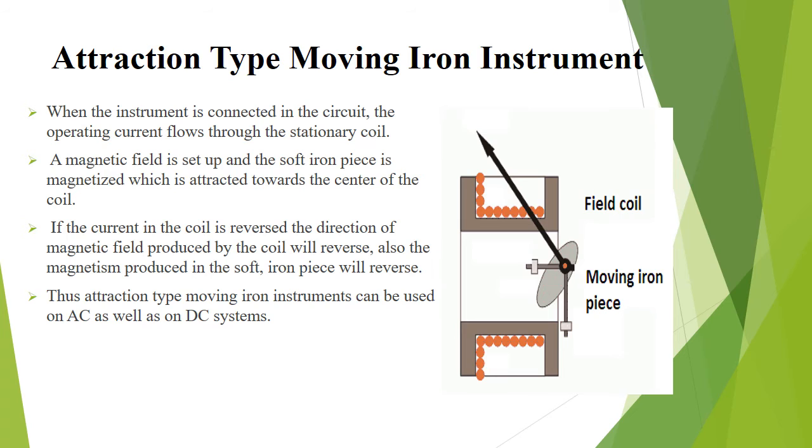Controlling torque is provided by springs. Air friction damping is provided with the help of a light aluminum piston attached to the moving system. The attraction type moving iron instruments can be used on AC as well as on DC systems.